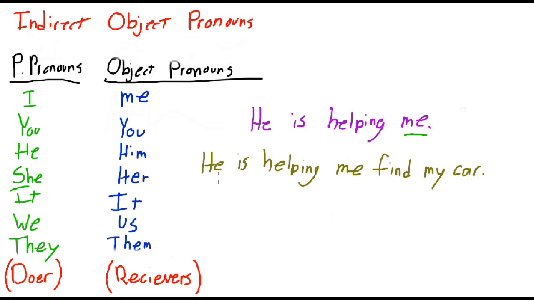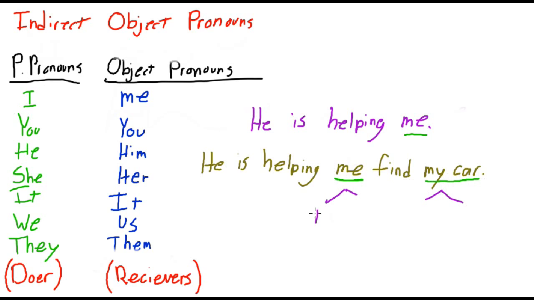Now let's look at that sentence. So we have he. Well, he is the personal pronoun, correct? He is the subject. And he is helping me. Well, me is an object. Find my car. And my car is an object too, correct? But what is the difference between them? Well, me is an object, and my car is an object.